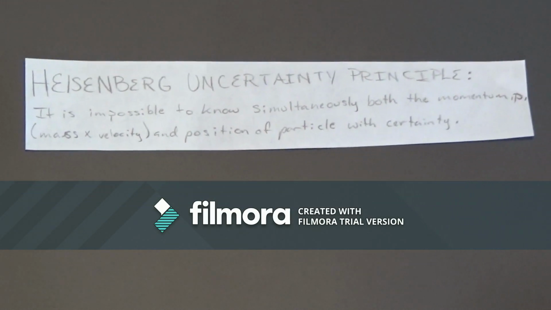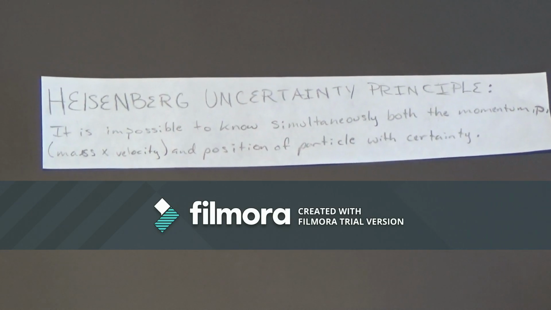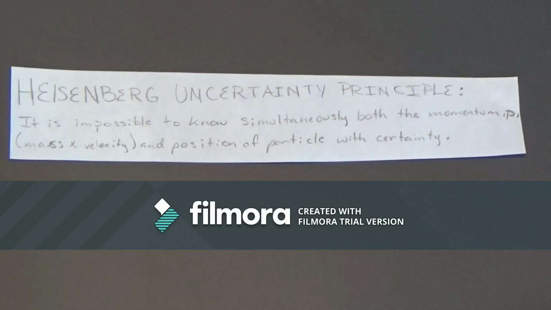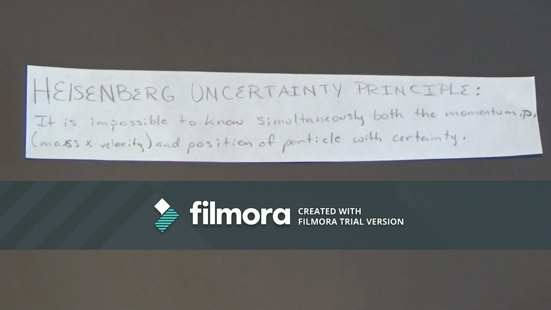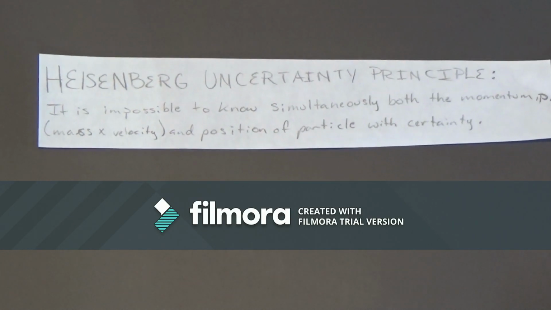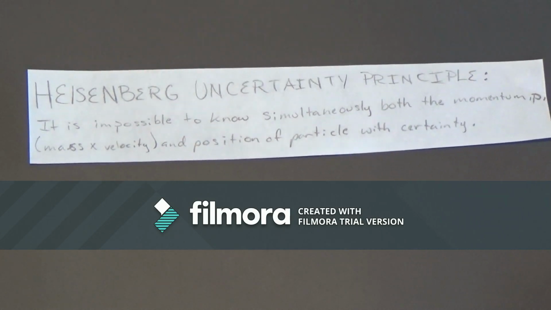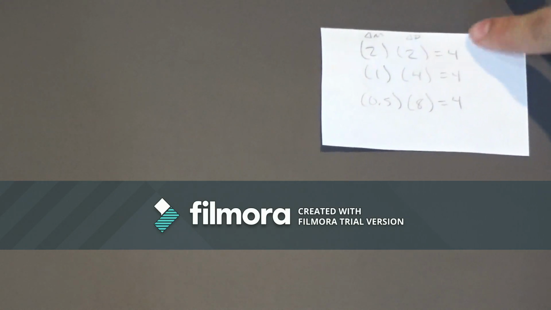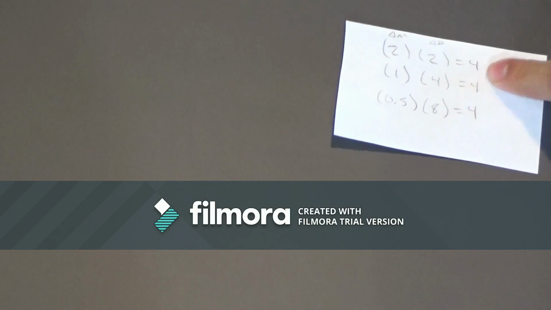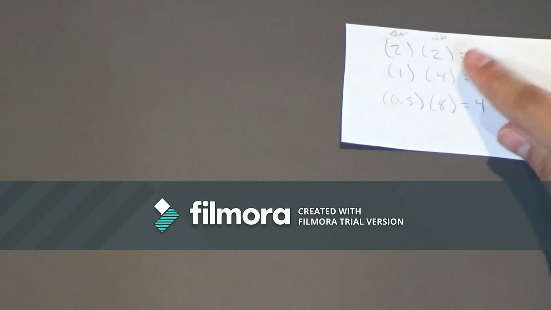So it basically says that the position and the momentum of a particle cannot be accurately measured at the same time, and the two uncertainties are inversely proportional. That means that if the momentum and the position are the same, say 2 and 2, then it will give you 4. But if the momentum is bigger, then the position has to decrease to get the same value, and so on.